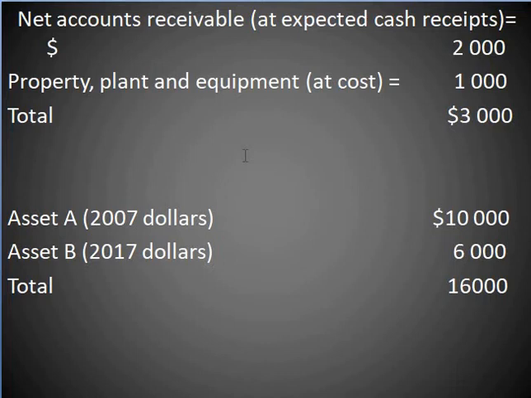Now, there are two assets: asset A and asset B. Asset A is $10,000 in 2007 dollars, and asset B is $6,000 in 2017 dollars, and the total is $16,000.